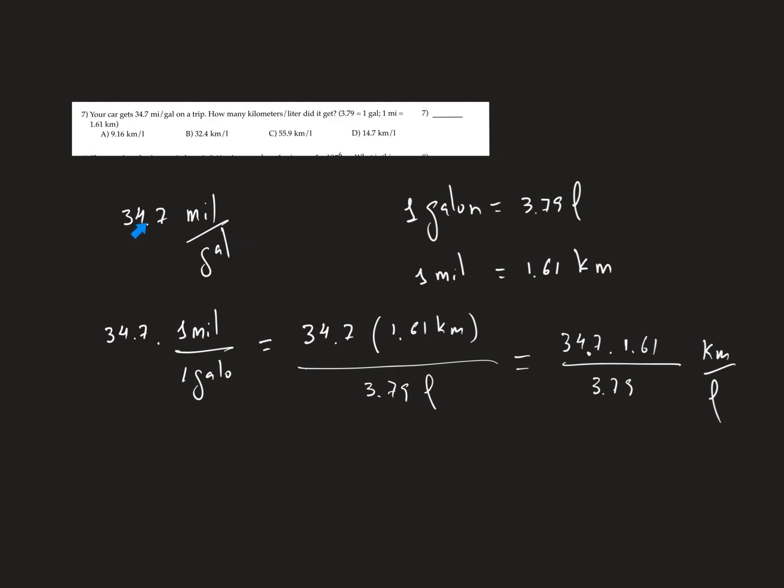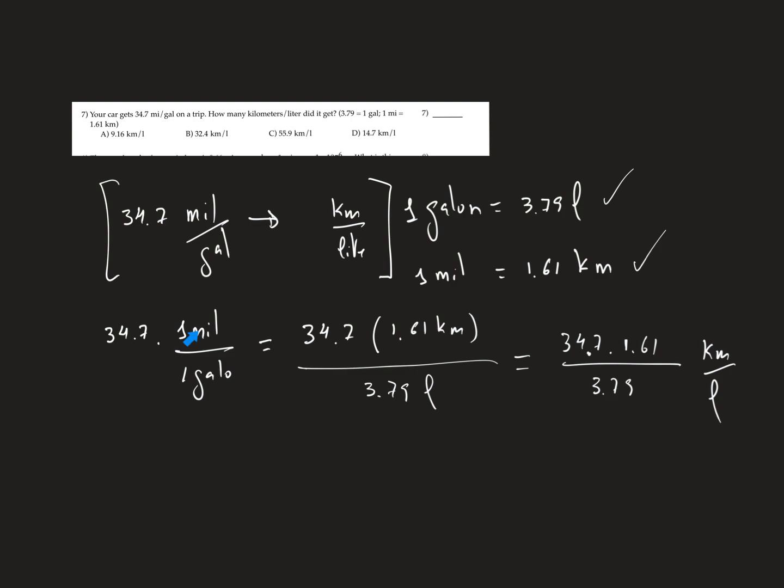So you have 34.7 miles per gallon, and you want to convert this to kilometers per liter. This is the problem, and they give you the information that 1 gallon is 3.79 liters, and 1 mile is 1.61 kilometers. So I was not wrong with 1 mile. So we start like this, 34.7 miles divided by 1 gallon.